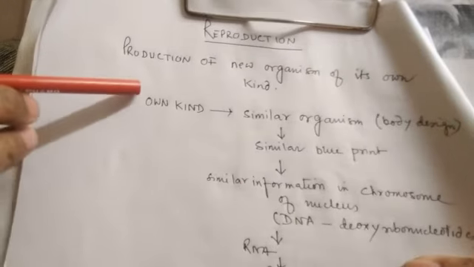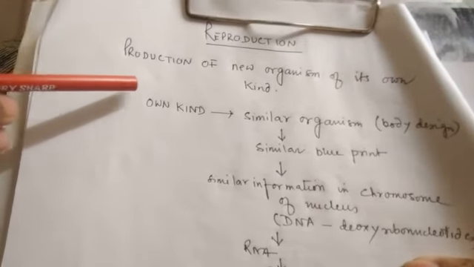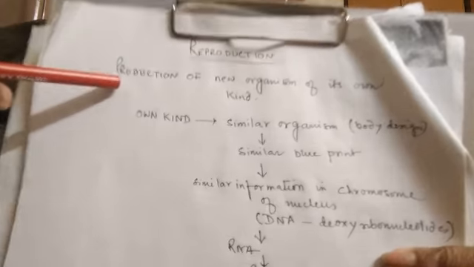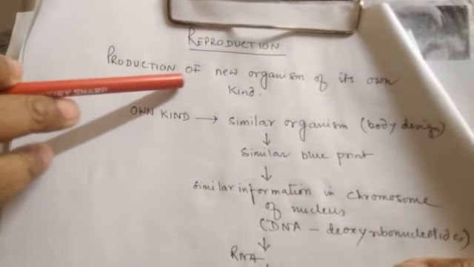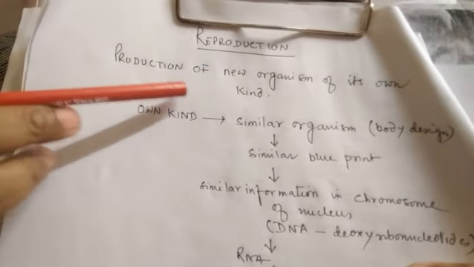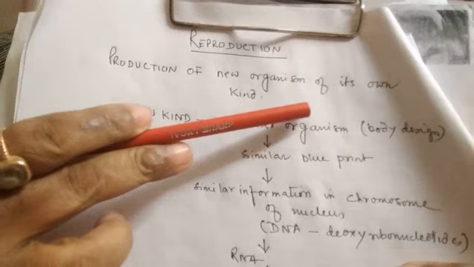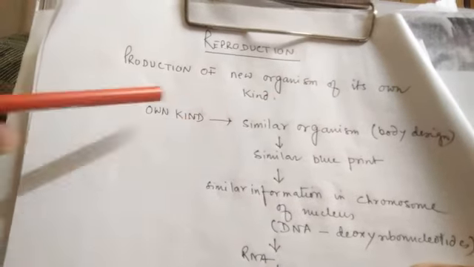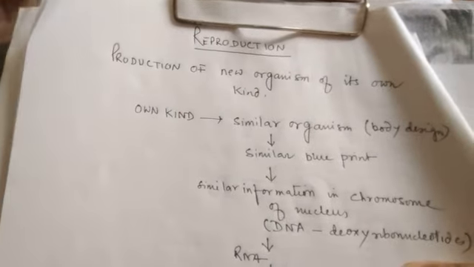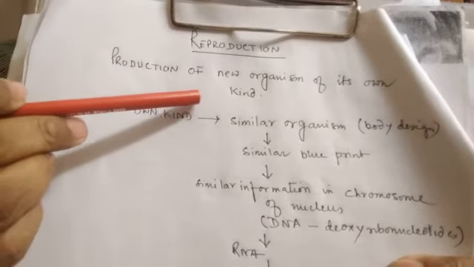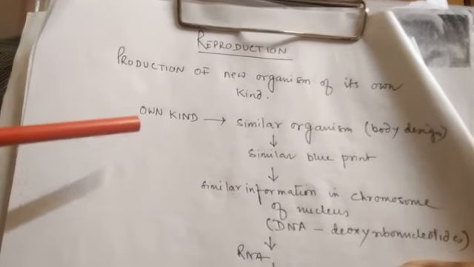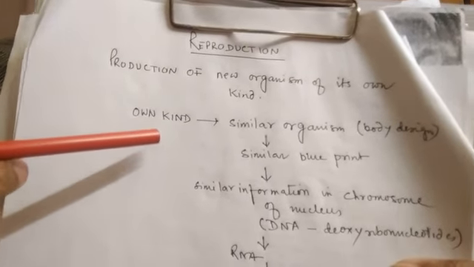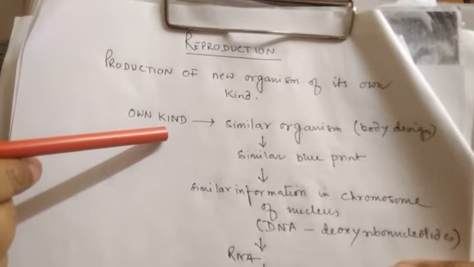So now let us have a look at the whole procedure. First of all, this is reproduction. What is reproduction? It is the formation of a new individual similar to the parent. Clear? Formation of new individuals similar to the parent, that means own kind. Now, in what context is own kind?